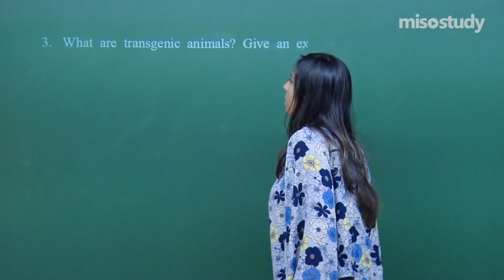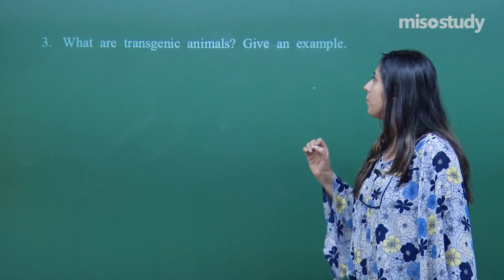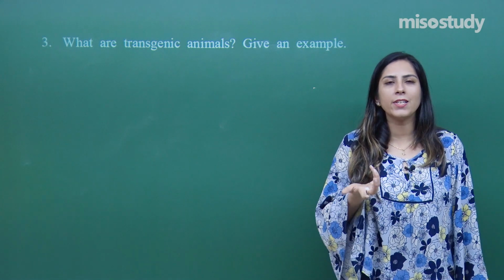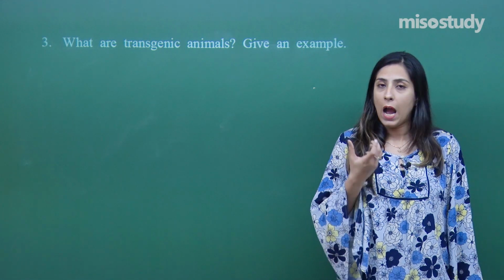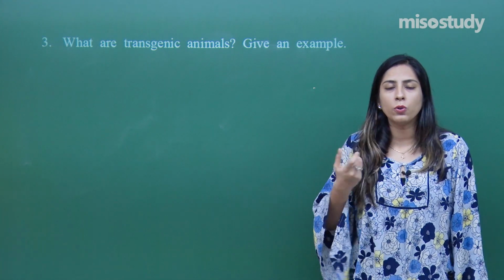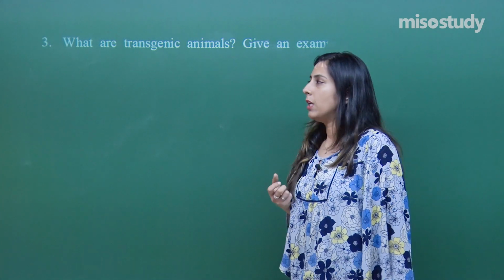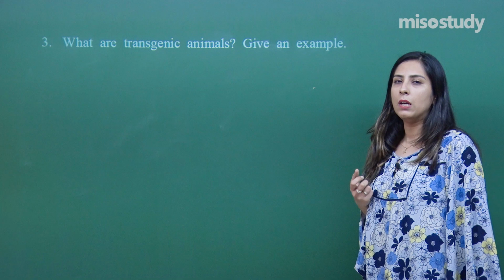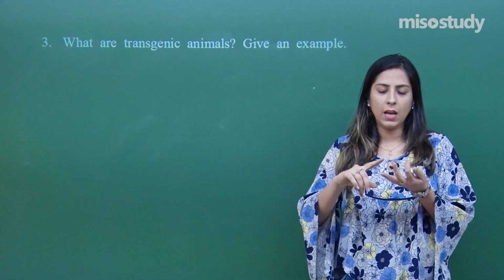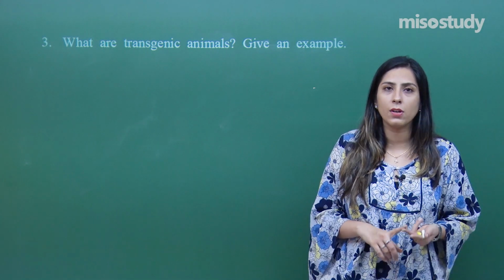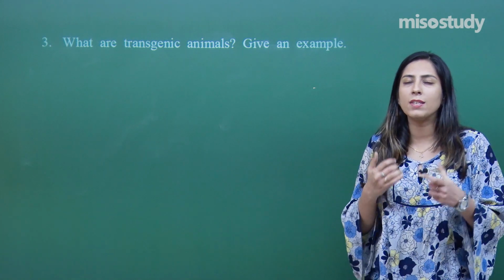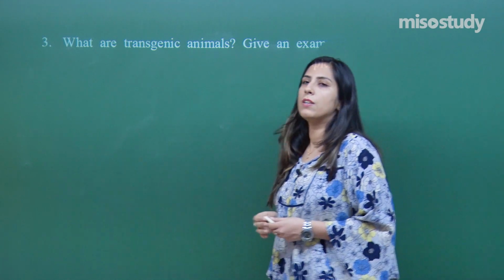Question number 3 says, what are transgenic animals? Give an example. The name itself indicates transgenic. Transgenic means they have a certain foreign gene present, and that gene is our gene of interest. So, those animals are called transgenic animals. Now, we have to explain the examples as well. We have transgenic cattle available today, transgenic mice, transgenic fish, transgenic pigs, and we all know about transgenic sheep. These are examples of transgenic animals.